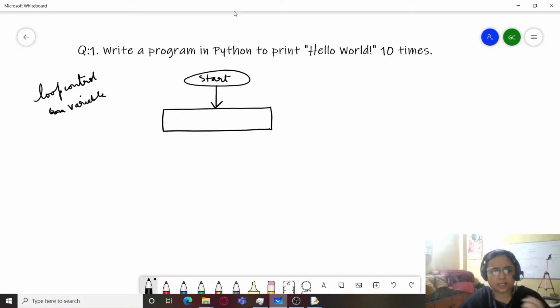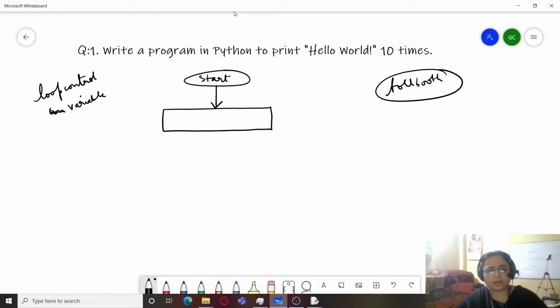executed. If I give you an example of this, at every major highway you might have seen a toll checkpost, a toll booth. What is the task of the person sitting inside the toll booth? He has to keep a check of all the vehicles which are arriving and also to collect the toll tax from them. So this person also has to keep a track of the number of people who he has collected toll tax from, right?